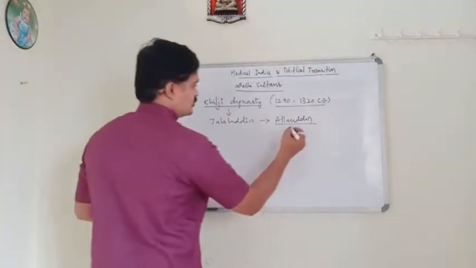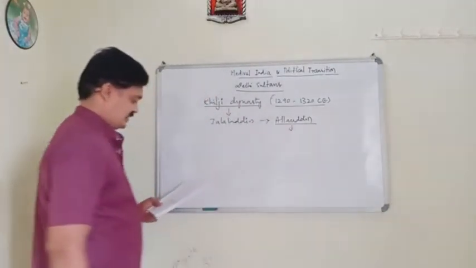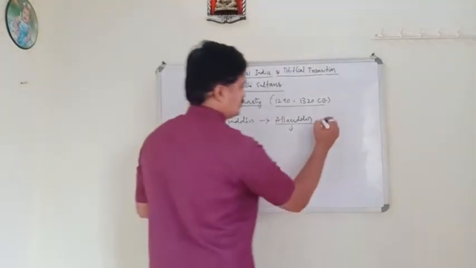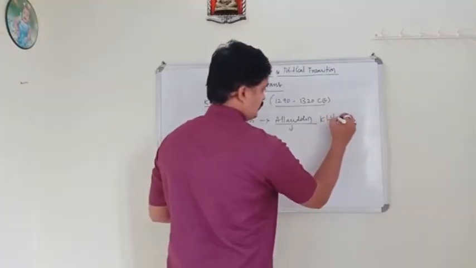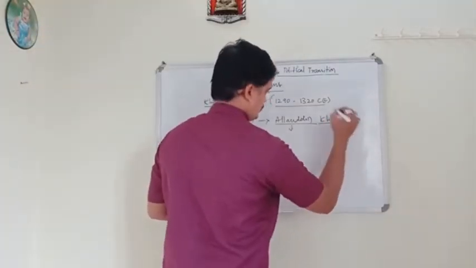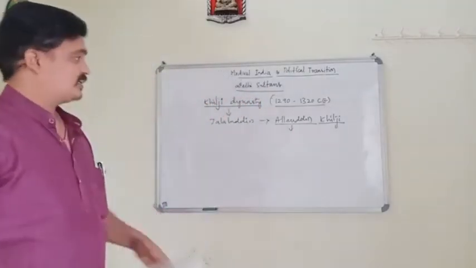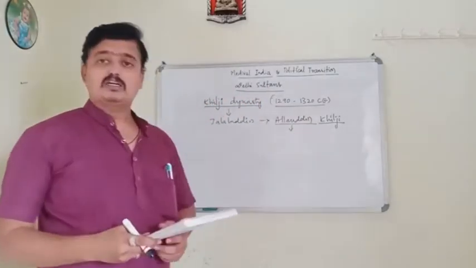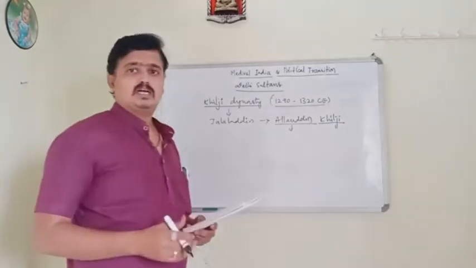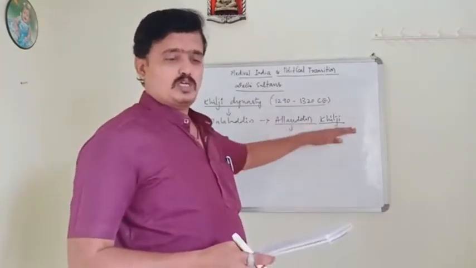So next we are going to study about Alauddin. His full name was Alauddin Khilji. He was a good warrior and also served as governor and afterwards military general.